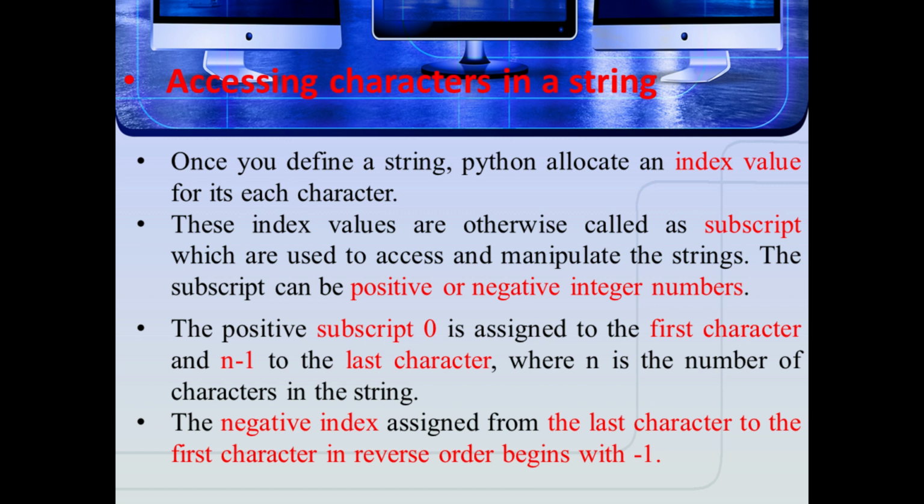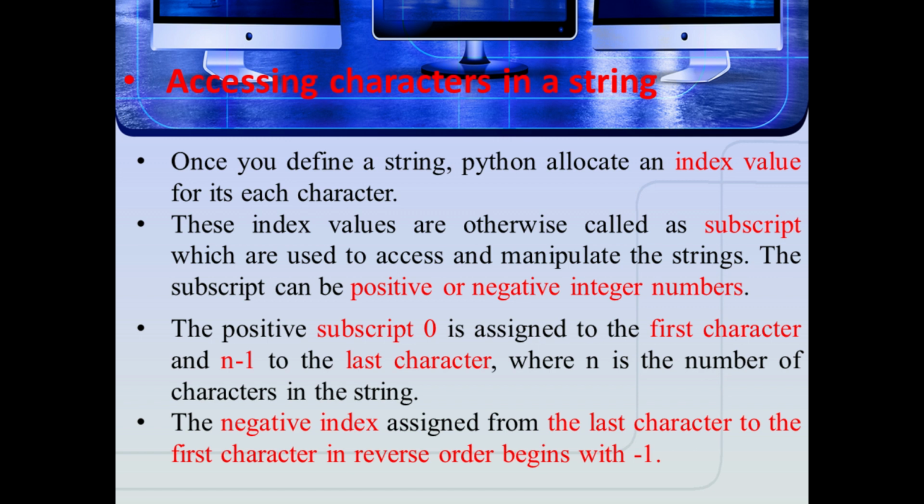Only integers are allowed to be passed as an index. A float or other type causes a type error. Indexing allows negative references to access characters from the back of the string. So -1 refers to the last character, -2 refers to the second last character.